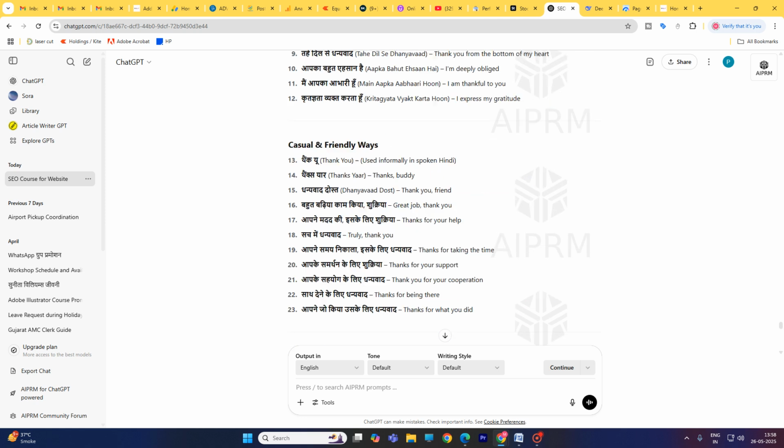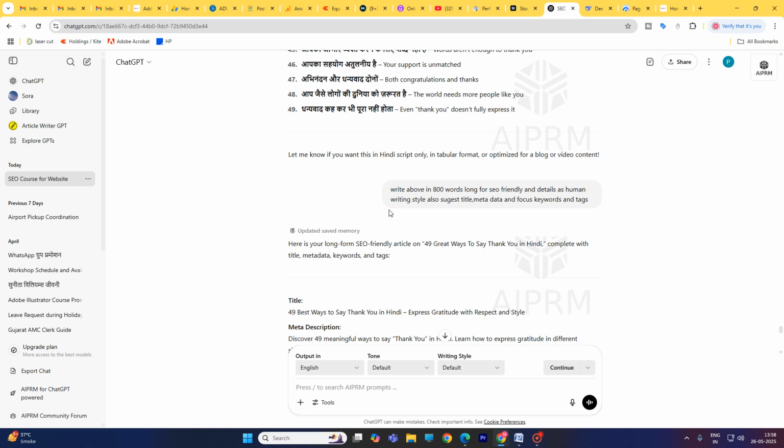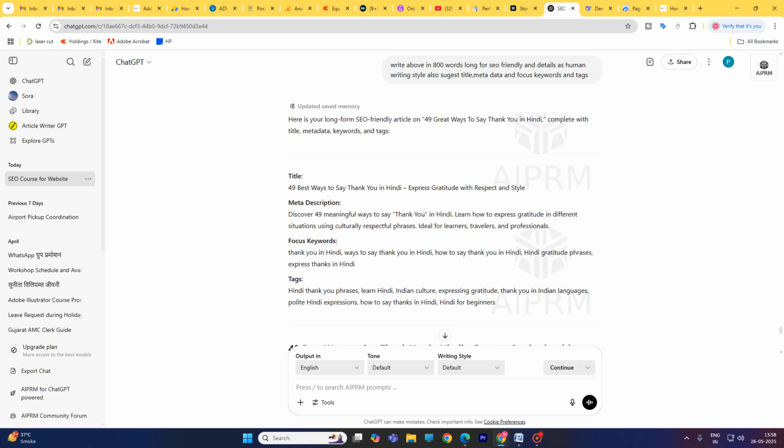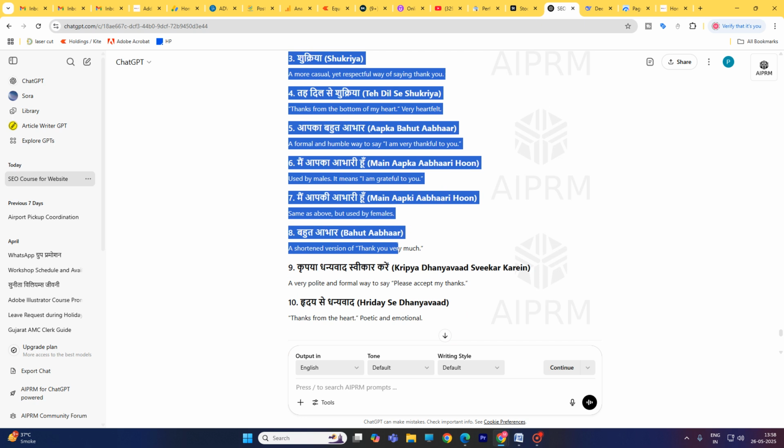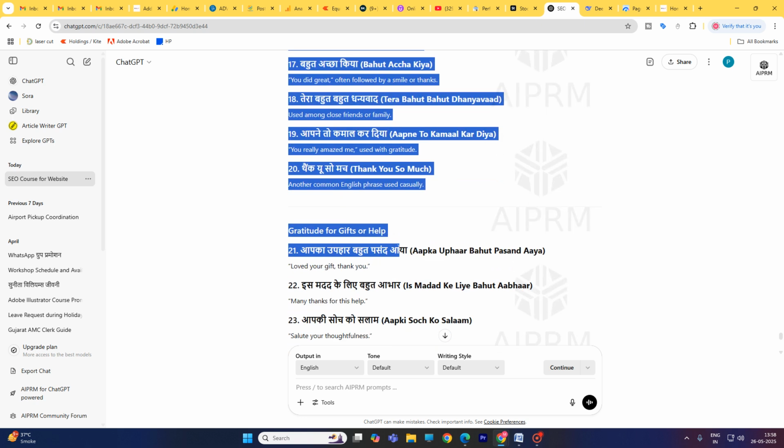Write 49 thank you words. Then I gave another command to ChatGPT: write the above in 100% word long, essay friendly and detailed, in a human writing style. Also suggest title, metadata, focus keyword and tags. So ChatGPT wrote the title, meta description, focus keyword, and tags also. And this is the 800 word long article. This is the ChatGPT article.